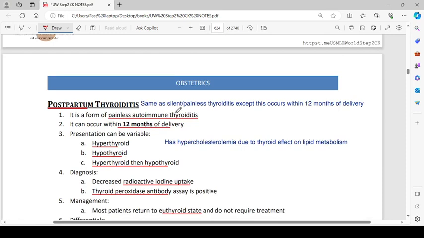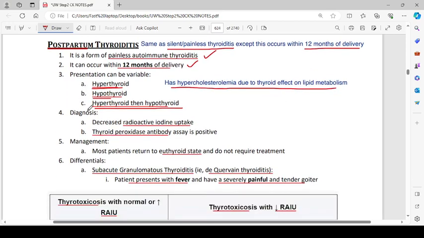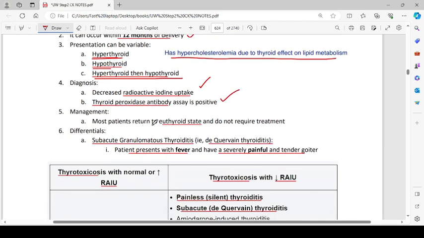Postpartum thyroiditis. It is the same as silent painless thyroiditis, except this occurs within 12 months of delivery. It is a form of painless autoimmune thyroiditis. Presentation can be variable: hyperthyroid, then hypothyroid. It has hypercholesterolemia due to the thyroid effect on lipid metabolism. Diagnosis: decreased radioactive iodine uptake. Thyroid peroxidase antibody assay will be positive. Management: most patients return to a euthyroid state and do not require treatment.